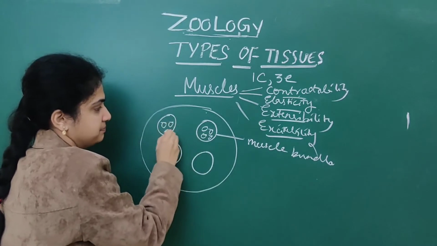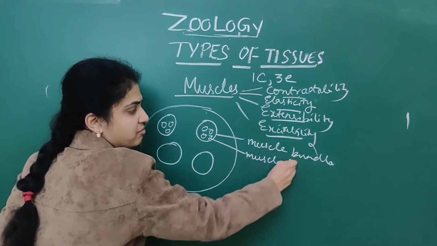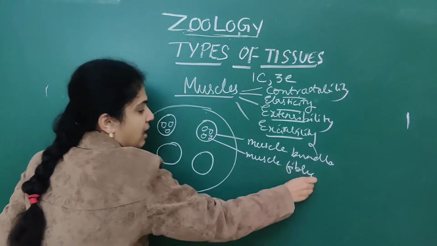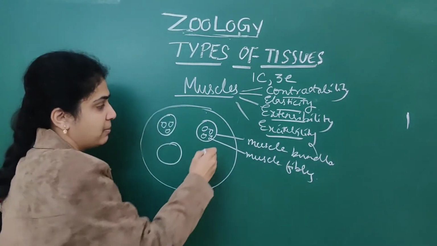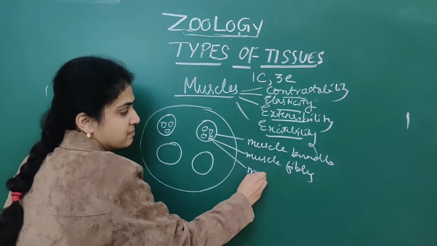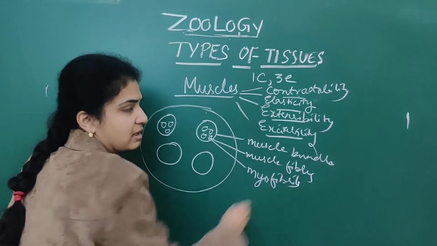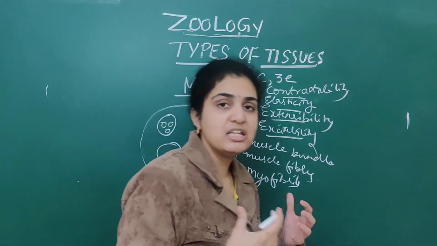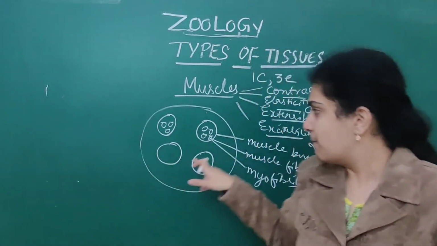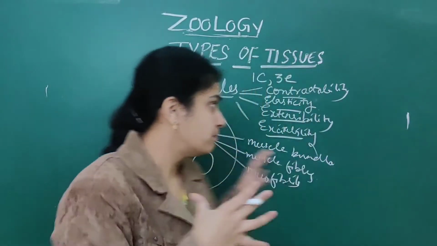These round ones are called muscle fibers. Within each muscle fiber, there are myofibrils. Myofibrils are parallelly arranged structures in the muscle. You can simply remember this, no need to get so confused.